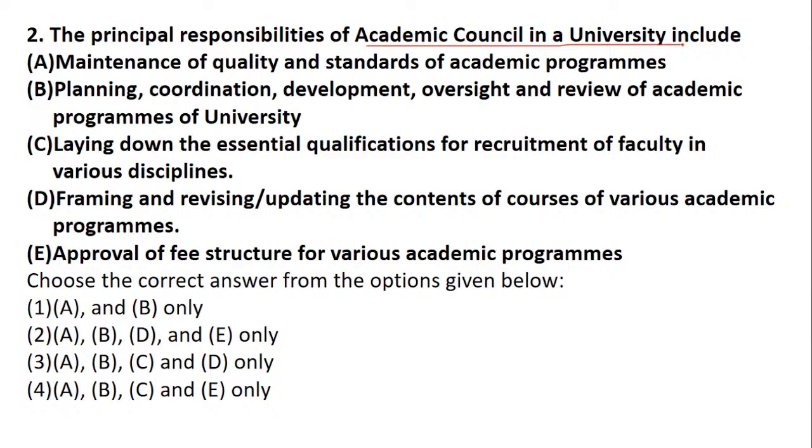So there are a lot of options. Maintenance of quality and standards of academic programs; planning, coordination, development, oversight and review of academic programs; laying down the essential qualification for recruitment of faculty in various disciplines; framing, revising, updating the contents of the course; and approval of fee structure for various academic programs. So which of the options is correct?